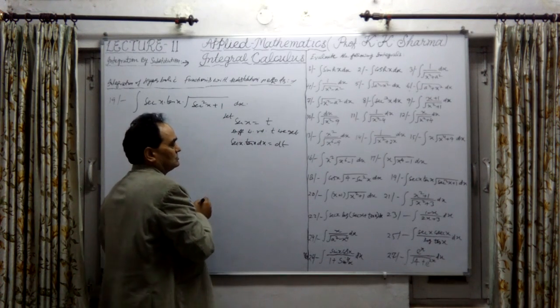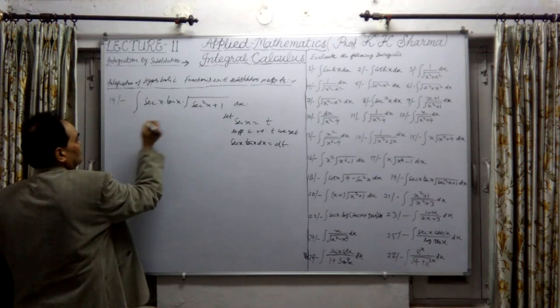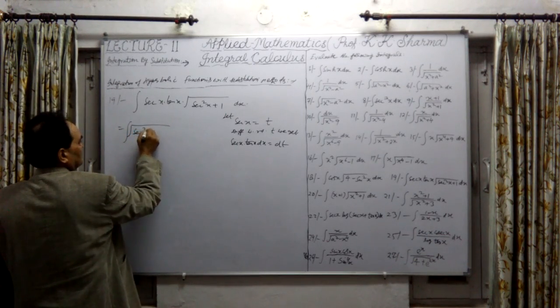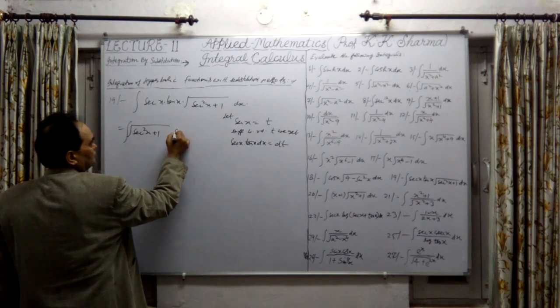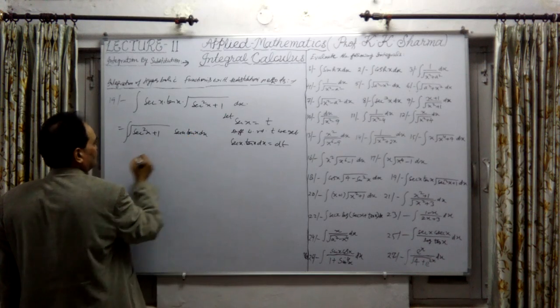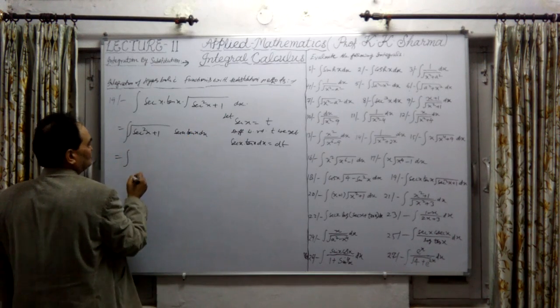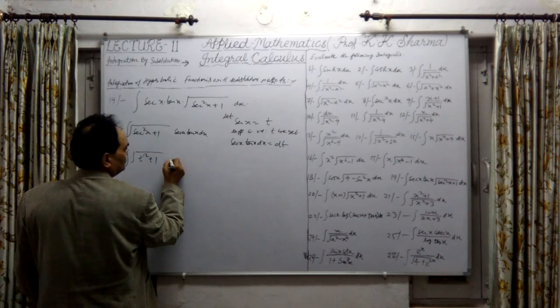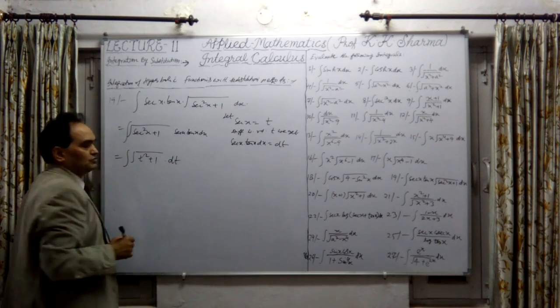Okay, let me write it in the proper manner. This is secant square x plus 1 into secant x into tan x into dx. Now it can be substituted. So this is under root t square plus 1 into dt. This whole value is dt.